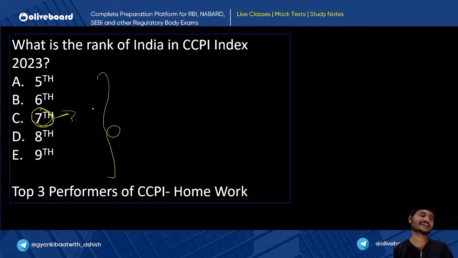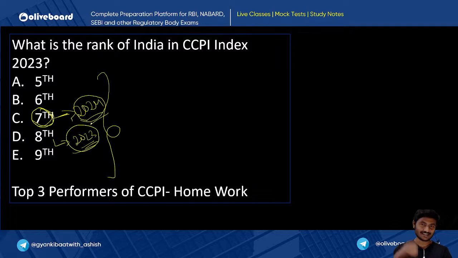Because India's rank in the CCPI index 2024 is 7th, while in the CCPI index 2023 it was 8th. That is why we have to deal with even minute things while reading and watching the news. Swada, Sumit, Valakirti, Dhanlakshmi, just remember that the CCPI index is released a year ahead.